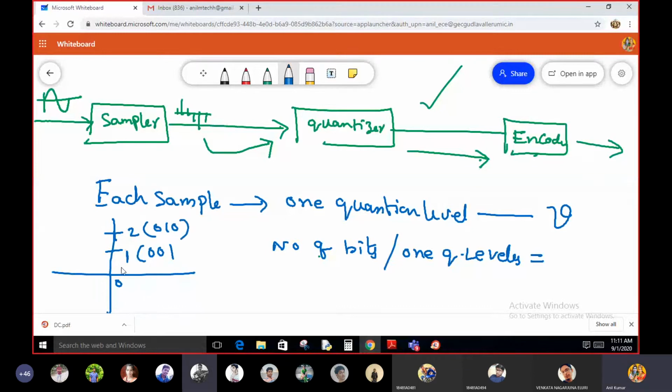Is it okay? So to represent one quantization level, how many bits are used? Students, look at this one. To represent the levels, the number of bits used to represent one quantization level is equal to V. That is equal to 3.